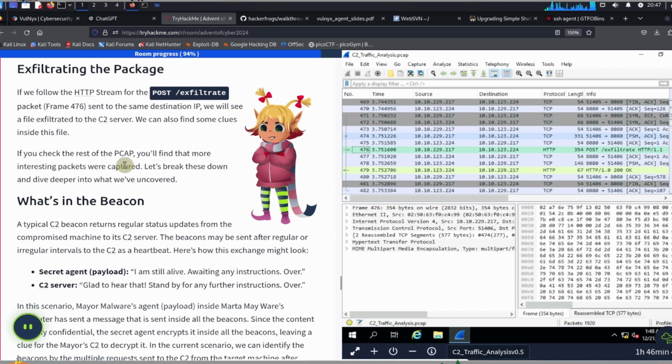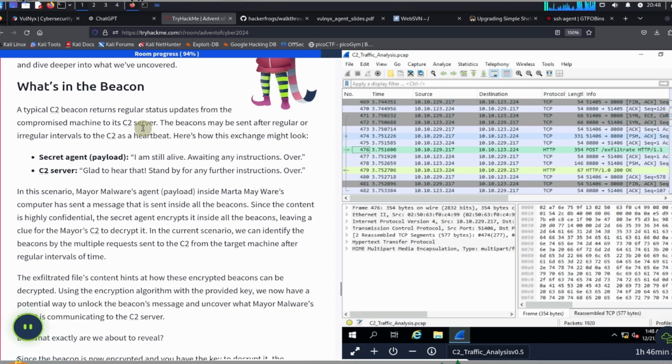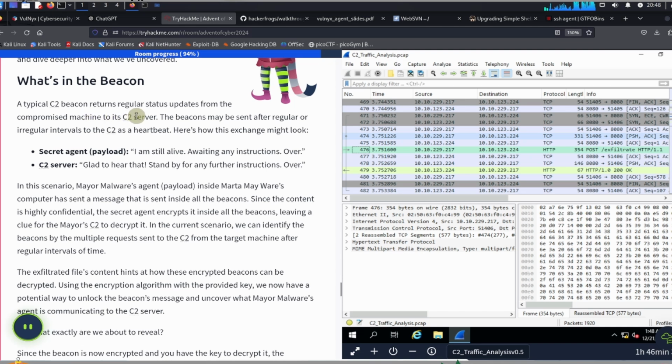If you check the rest of the PCAP, you can find that more interesting packets were captured. Let's break down these and dive deeper into what we've uncovered. So what's in the beacon? A typical C2 beacon returns regular status updates from the compromised machine to its C2 server. The beacons may be sent after regular or irregular intervals to the C2 as the heartbeat. Here's how this exchange might look. Secret agent payload: I am still alive, awaiting any instructions, over. C2 server says: glad to hear that. Stand by for any further instructions, over.